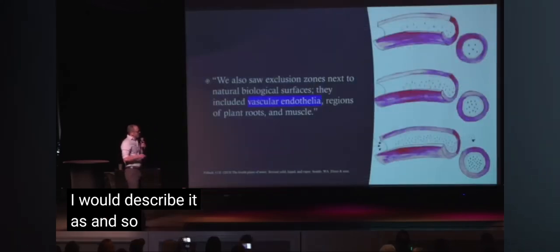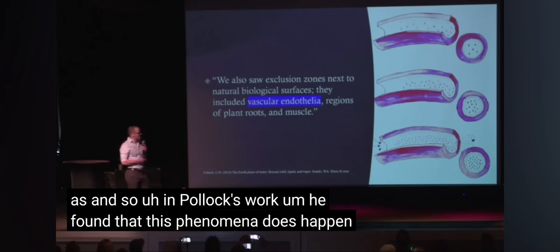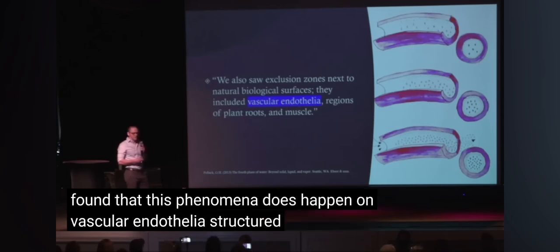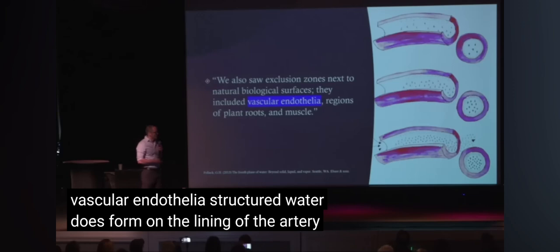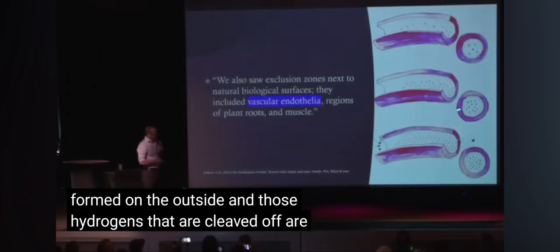And so in Pollack's work, he found that this phenomenon does happen on vascular endothelia. Structured water does form on the lining of the artery. And so it's kind of depicted here. It's formed on the outside, and those hydrogens that are cleaved off are pushed into the middle.